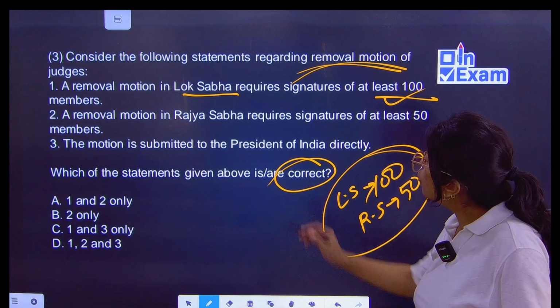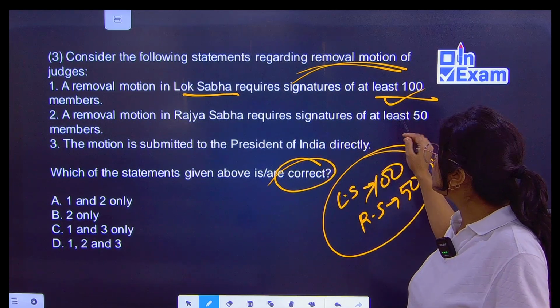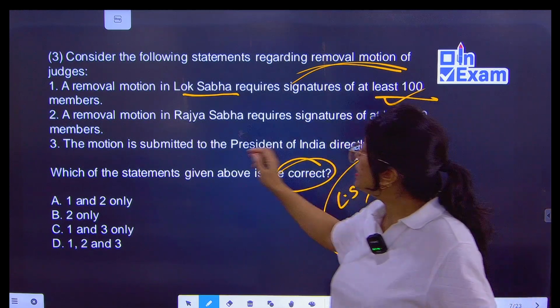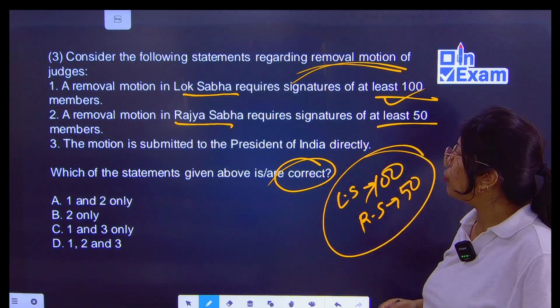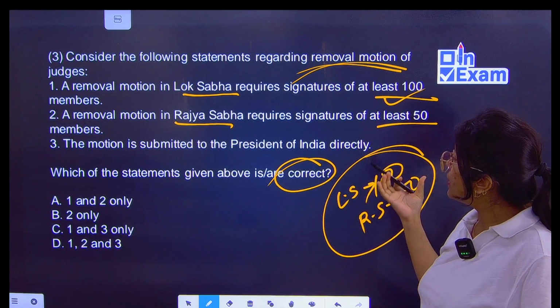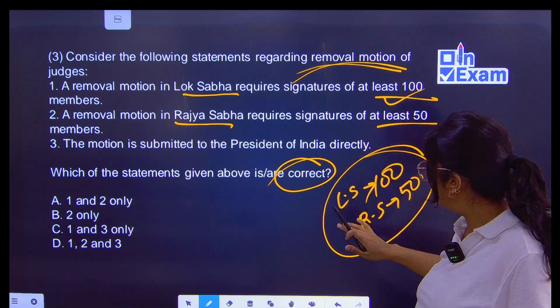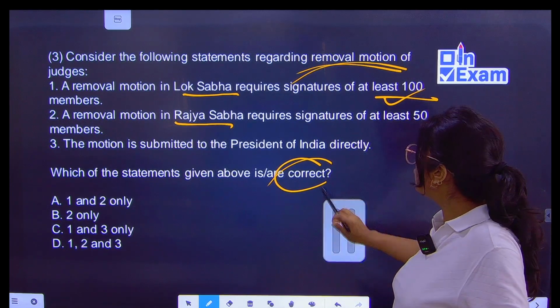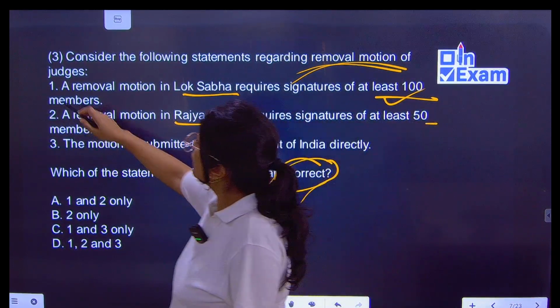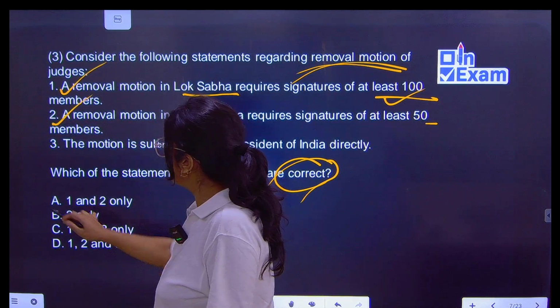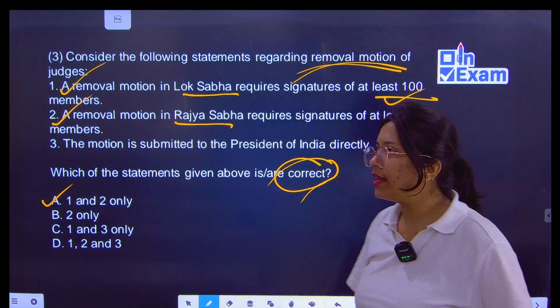Then a removal motion in Rajya Sabha requires signatures of at least 50 members. Yes, at least 50 members' signatures are needed. The motion is submitted to the President of India directly. No. Okay, so the correct answer will be 1 and 2, that is option A. Okay, 1 and 2 are correct.